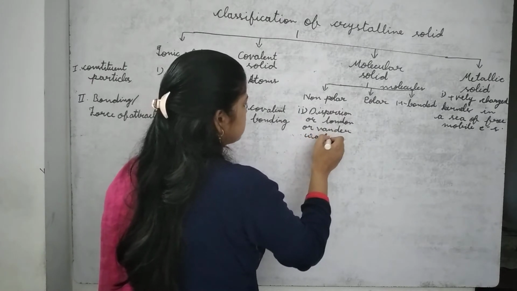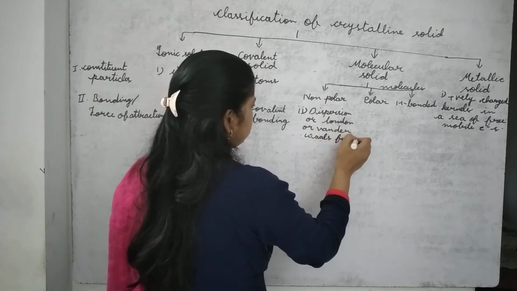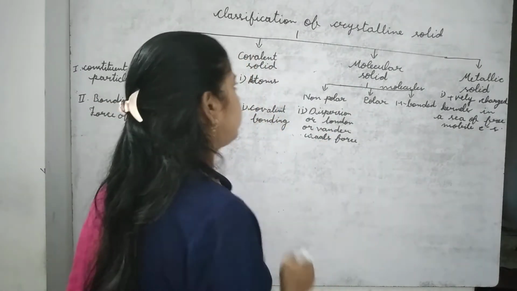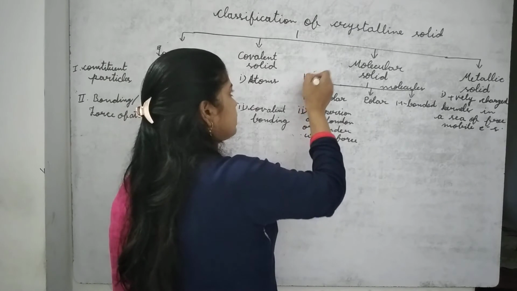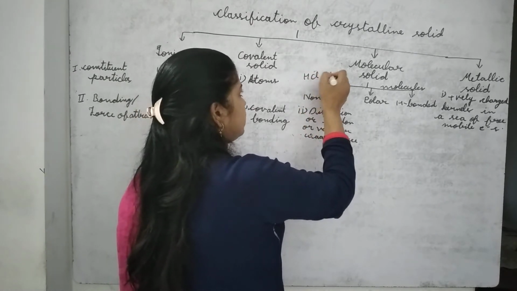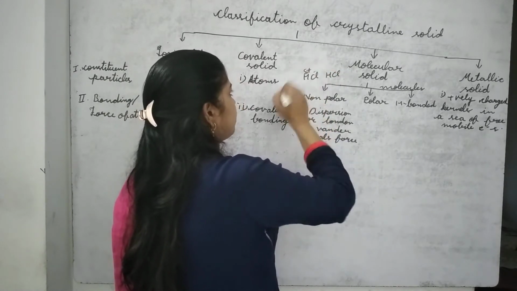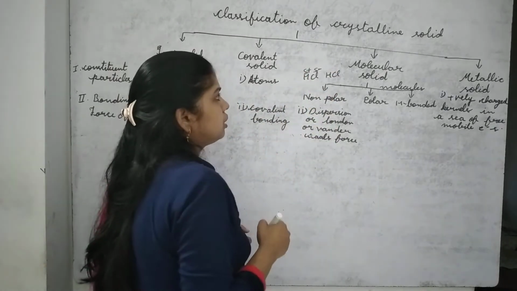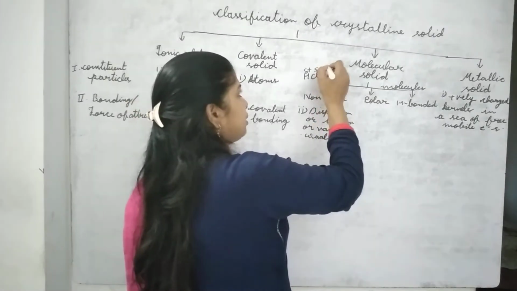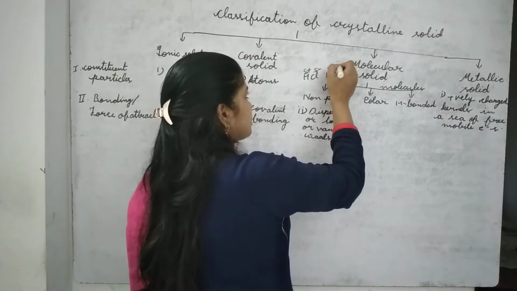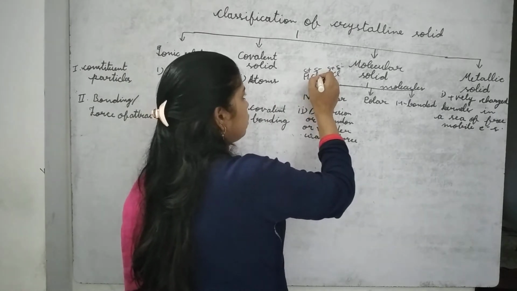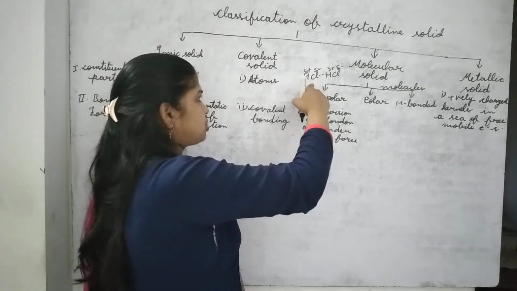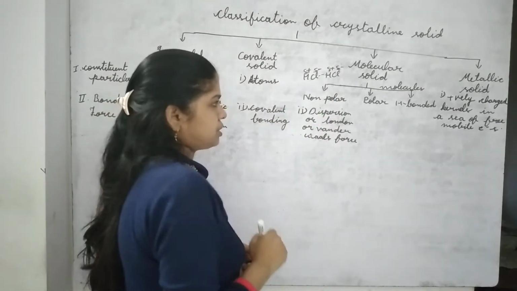Van der Waals force. Now if we are taking polar molecules, suppose we are taking HCl, here also there is HCl, there is partial positive charge on hydrogen and partial negative charge on chlorine. So dipole formation occurs. So dipole-dipole interaction occurs between partial negative and partial positive charge.